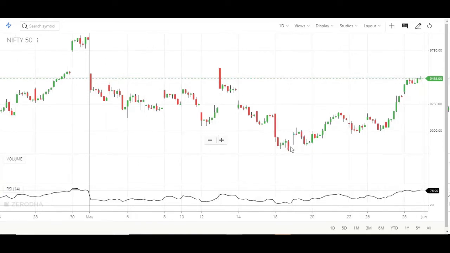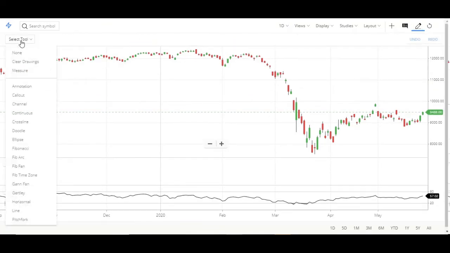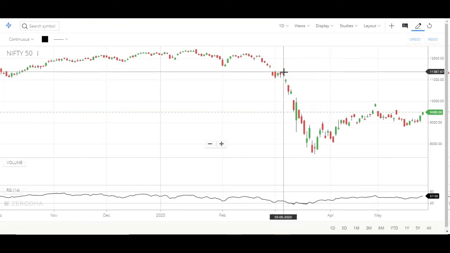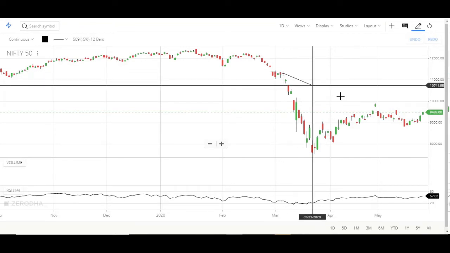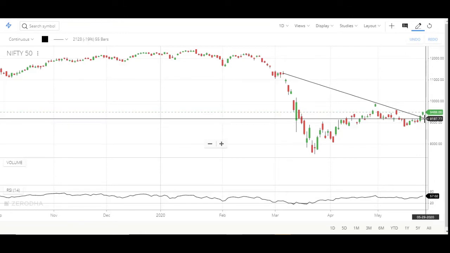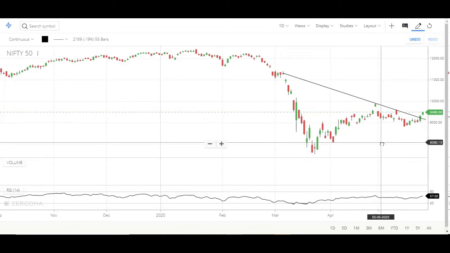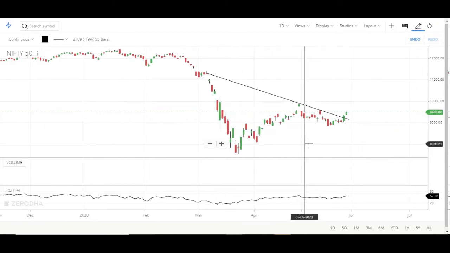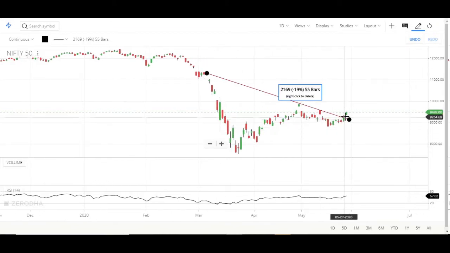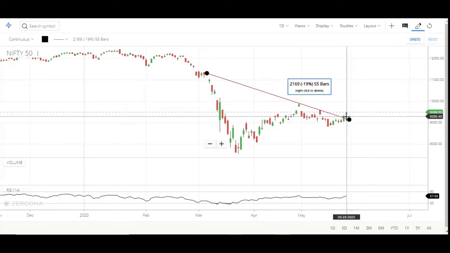So this is the Nifty 50, and if you look at the one day candlestick pattern, I'll be drawing a trend line. Here you can see this is a recent high, and if you draw the trend lines over here, Nifty had given a breakout on the upside.